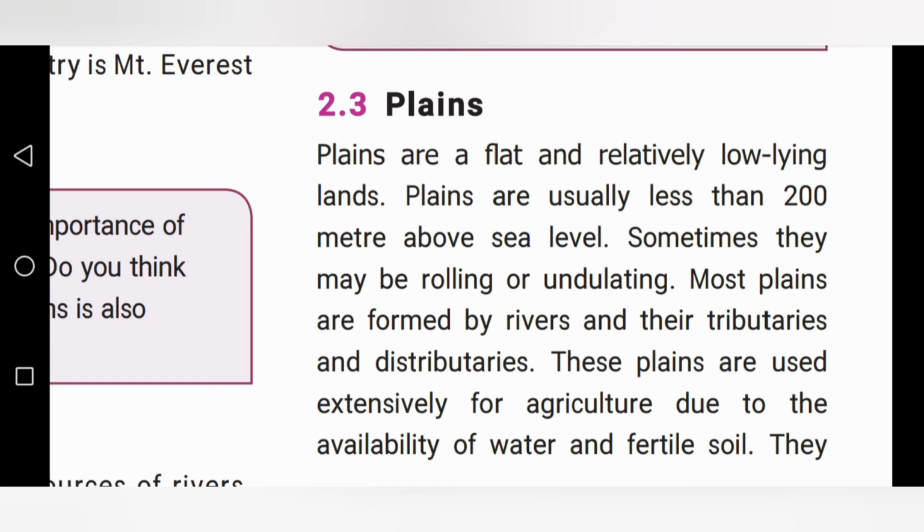Formed by rivers and the tributaries. The river is the main one, and tributary means the branches of these rivers. For the branches, again there are different branches. That is called distributary. So most plains are formed by rivers and the tributaries and distributaries.